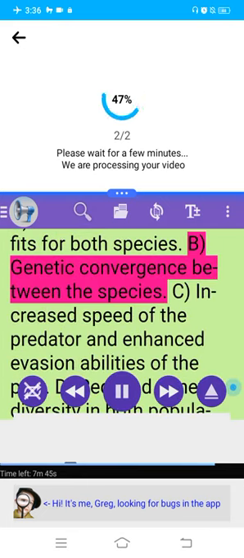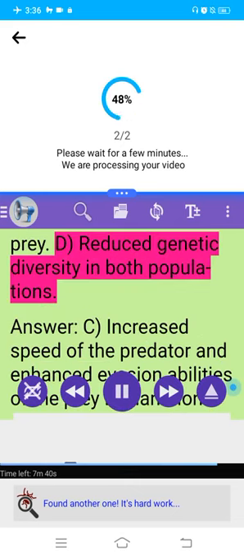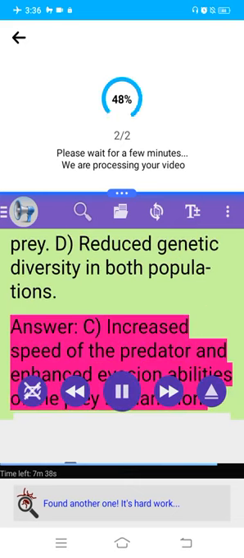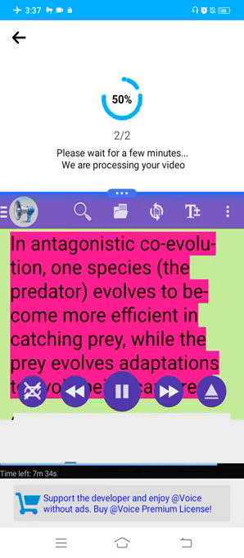B. Genetic convergence between the species. C. Increased speed of the predator and enhanced evasion abilities of the prey. D. Reduced genetic diversity in both populations. Answer. C. Increased speed of the predator and enhanced evasion abilities of the prey. Explanation. In antagonistic coevolution, one species, the predator, evolves to become more efficient in catching prey, while the prey evolves adaptations to avoid being captured.